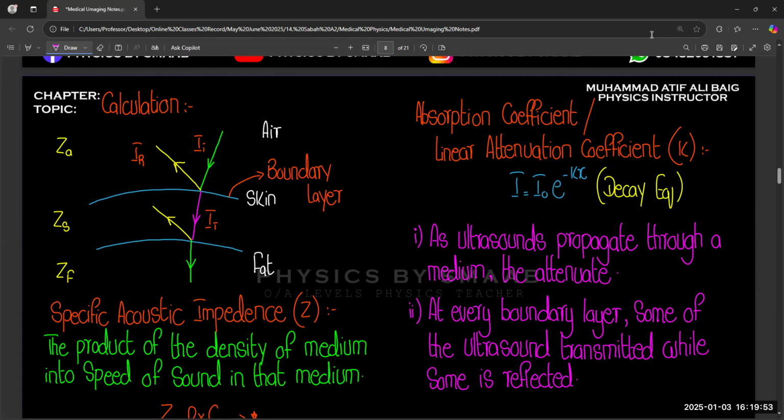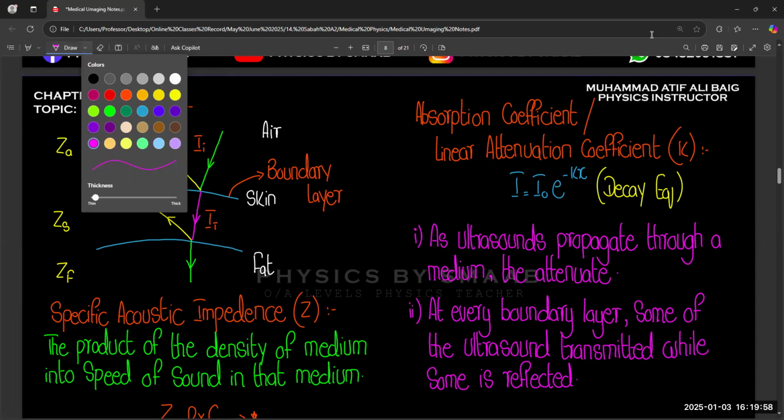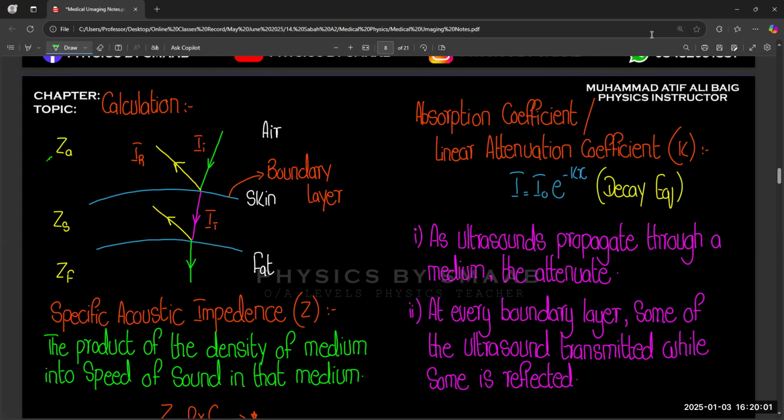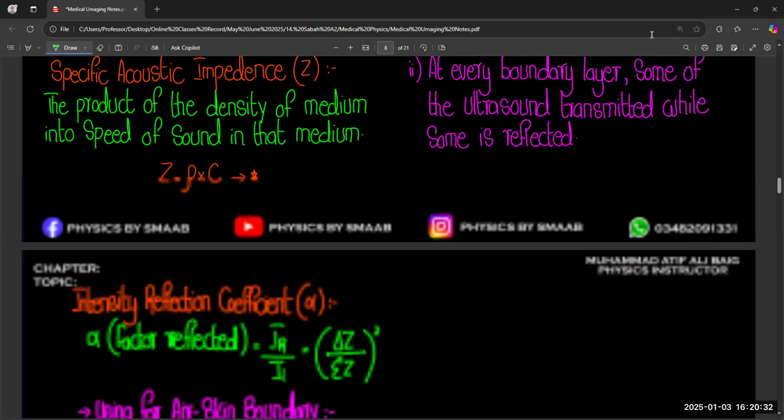And just like we discussed, we have a constant K. So constant K is also the same for all the factors, just like Z: K for air, K for skin, and K for fat. If we consider air and skin only, because we have two different mediums, we have values ZA, ZS, I, R, IT. So these are the values, and by using these values, we can write down the formula in simple form.